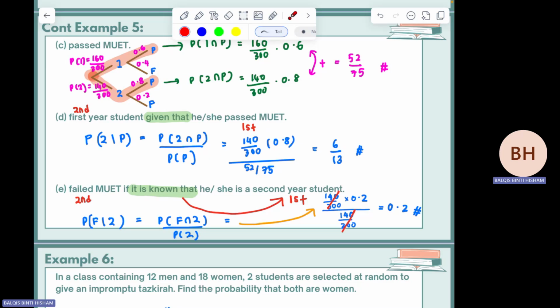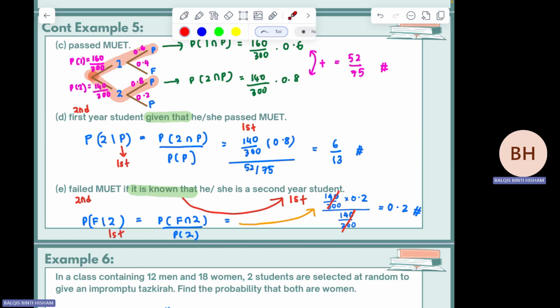If you look at these two questions, D and E ni, both are conditional probability questions. So kita akan guna this formula. But if you look at the part E question, which one is your first event? After that symbol given that, this is your first event, remember?